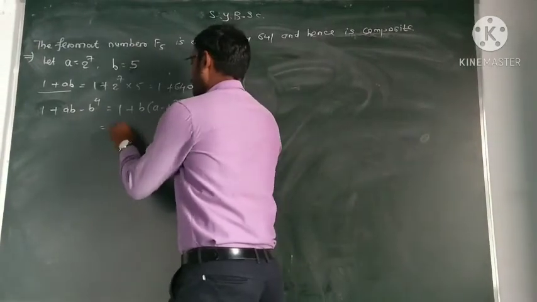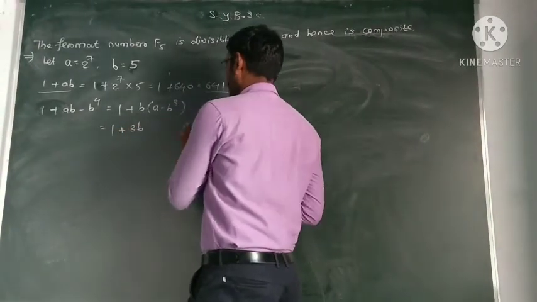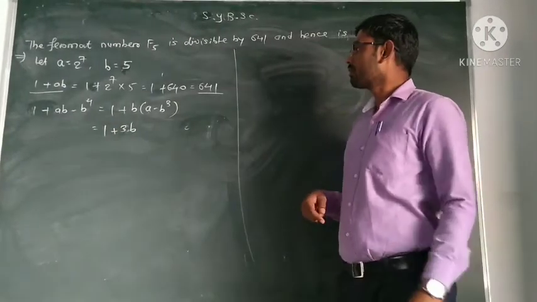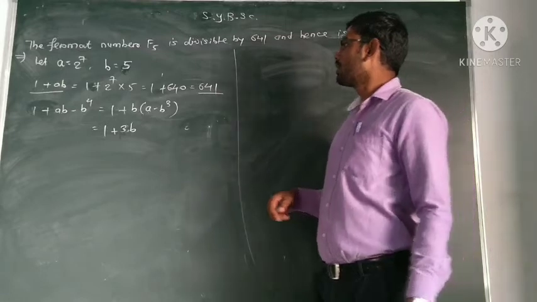This is equal to 1 plus b into 3, that is 1 plus 3b. Okay, 1 plus 3 into b. Now, what is F5?